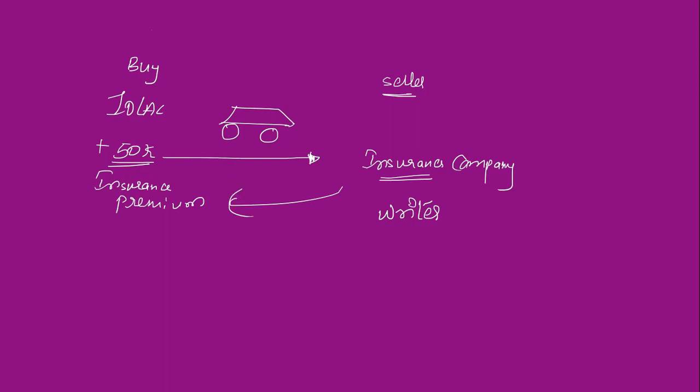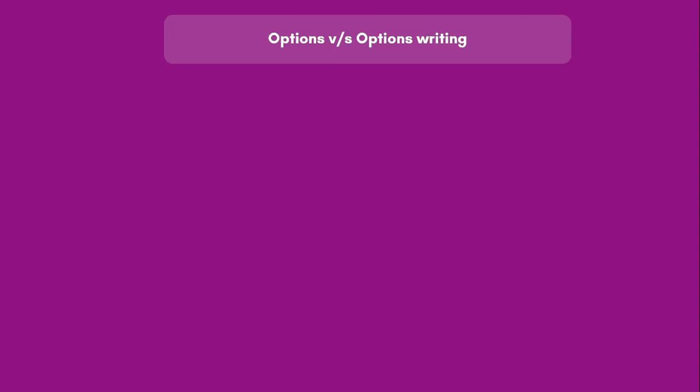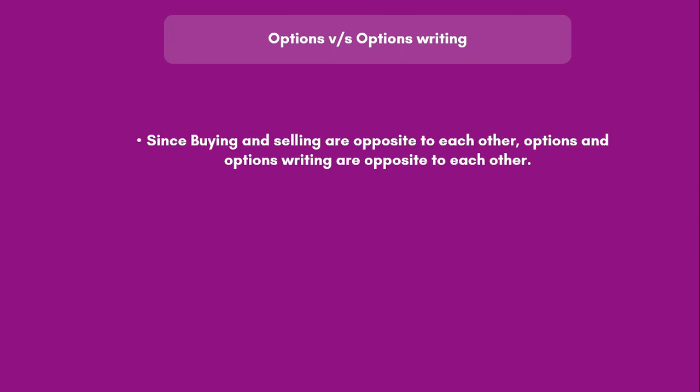Now that we have understood that buying and selling are opposite, and that options and option writing are opposite to each other, let us talk in detail about options versus option writing. First of all, since buying and selling are opposite to each other, options and option writing are opposite to each other. Let's understand the properties of options versus option writing step by step.